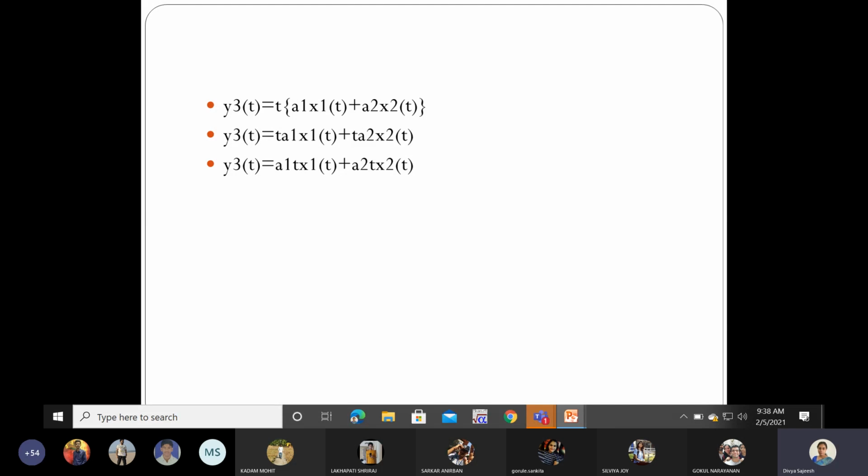So I can rewrite this as y3 of t is equal to a1 y1 of t. What is t x1 of t? We already wrote it as y1 of t, and t x2 of t we already wrote as y2 of t. So y3 of t is equal to a1 y1 of t plus a2 y2 of t. This is the condition to be satisfied for linearity. That is, y3 of t should be a1 y1 of t plus a2 y2 of t. So the system is linear in nature.